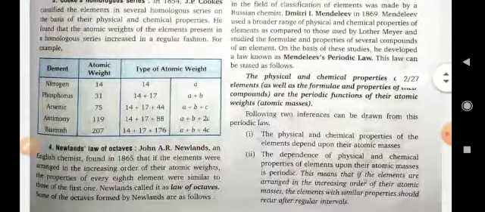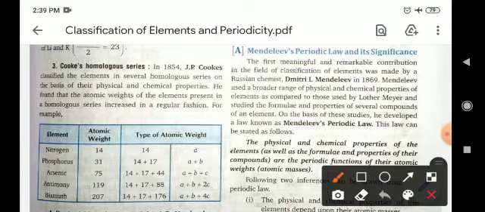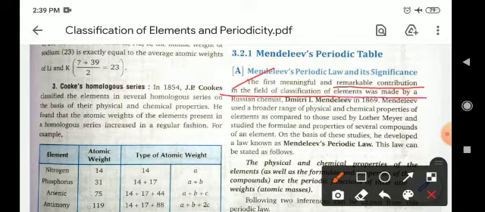Now come to Mendeleev's periodic table. Mendeleev was basically the first scientist who gave the concept of columns, groups and periods. The first meaningful and remarkable contribution in the field of classification of elements was made by the Russian chemist Dmitri I. Mendeleev in 1869.